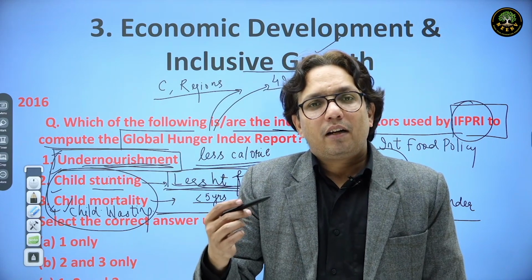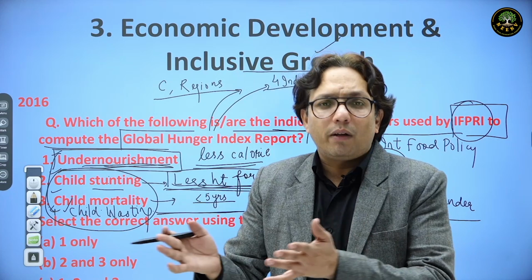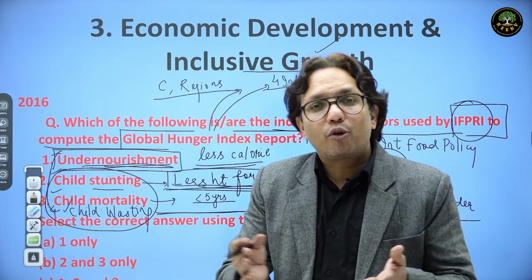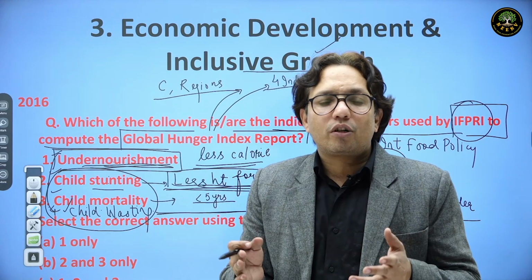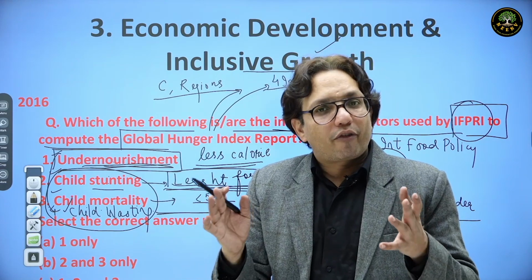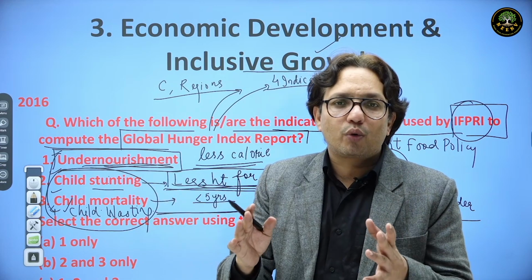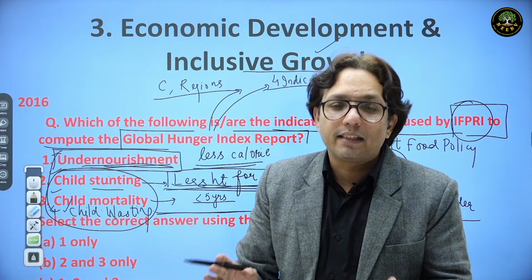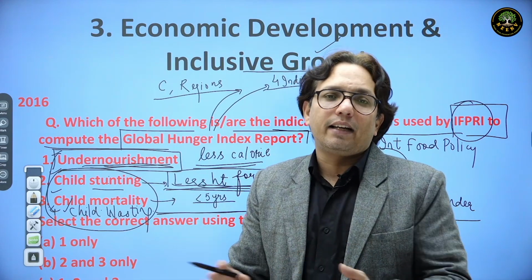Reports, say a Global Hunger Index report, reports by World Economic Forum, reports by World Bank. Reports are a very big favorite topic of UPSC. If you're finding any report, please go through it. Please see what indicators it is using. Please see who is releasing it and what is India's ranking in it.